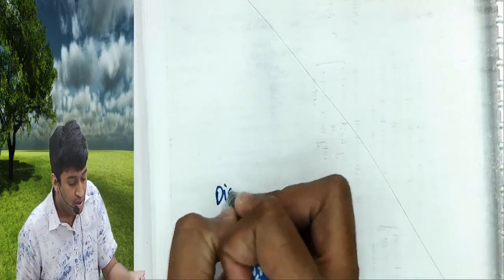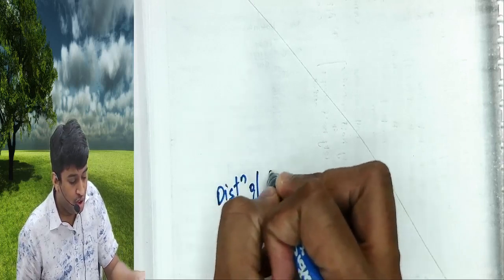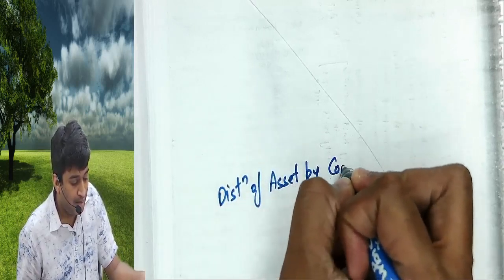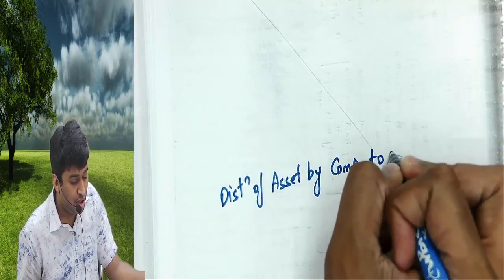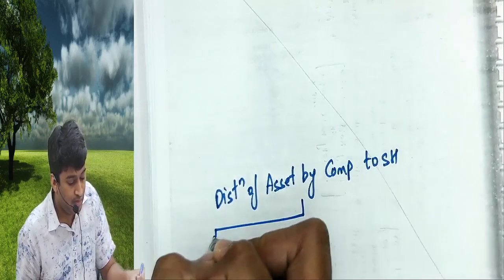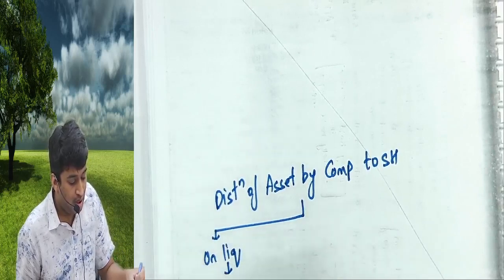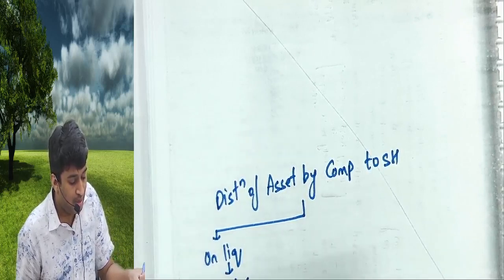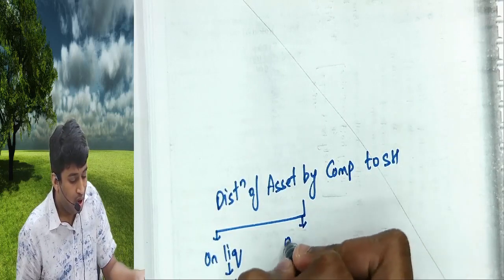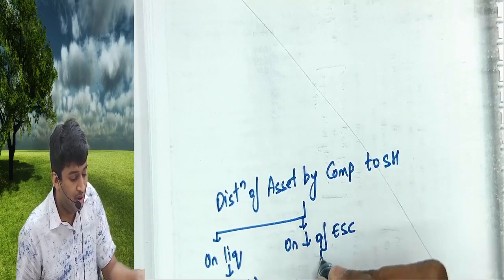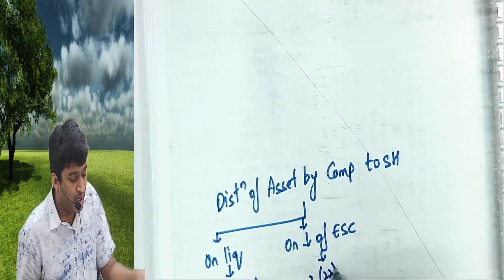Now listen, you can say like this, just for my knowledge. Distribution of asset by company to shareholder on liquidation, 222C will apply. On reduction of equity share capital, 222D will apply.